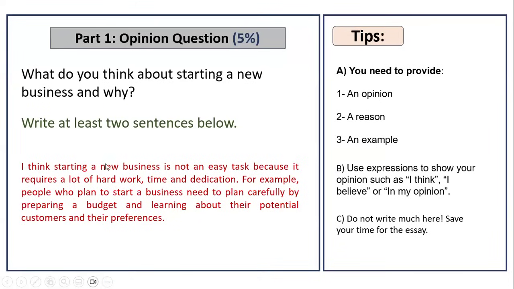they think that this, "I think starting a new business is not an easy task because it requires a lot of hard work, time, and dedication." Some of them believe this is 1 sentence. Actually, some of them believe these are 2 sentences because I provided the reason. Actually, this is only 1 sentence. Why? Because when I say one sentence, I need to see an end mark.